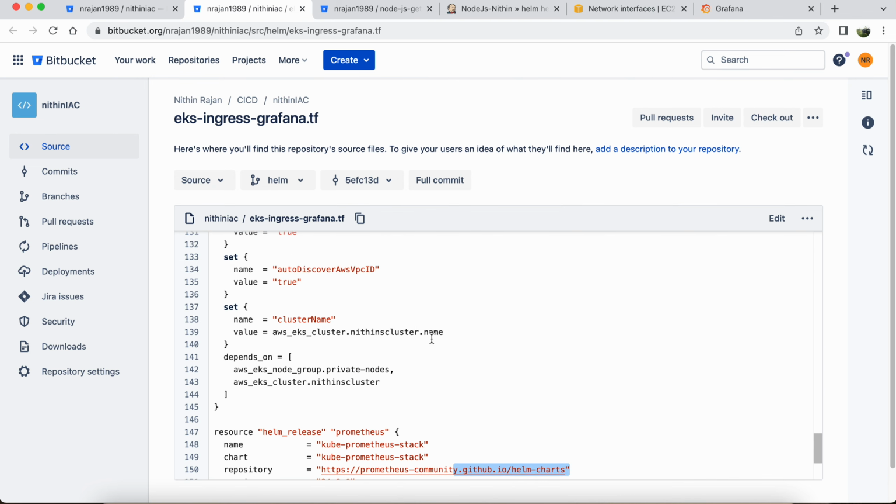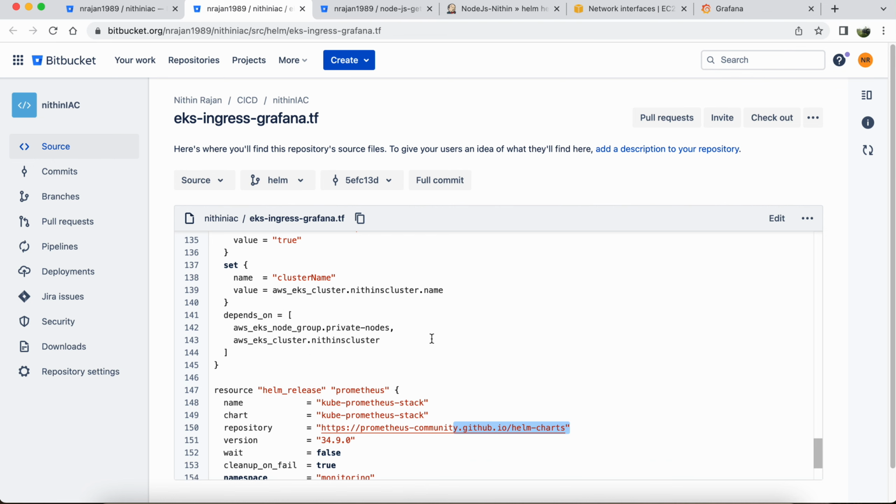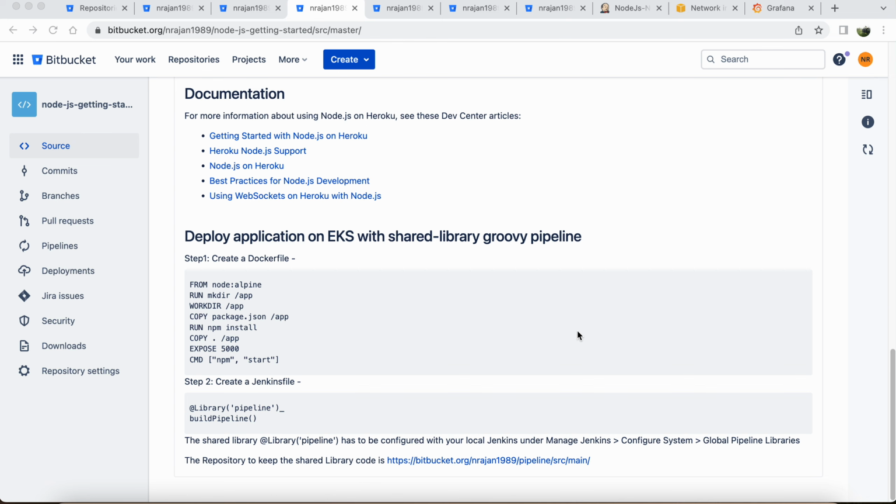So I'm using charts to deploy the Ingress controller and also the Prometheus stack. Next, a sample Node.js application with detailed instructions on how to Dockerize it.